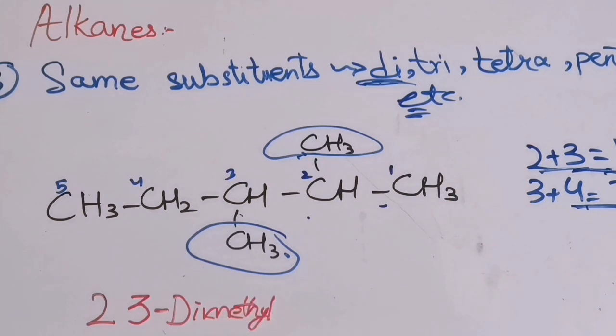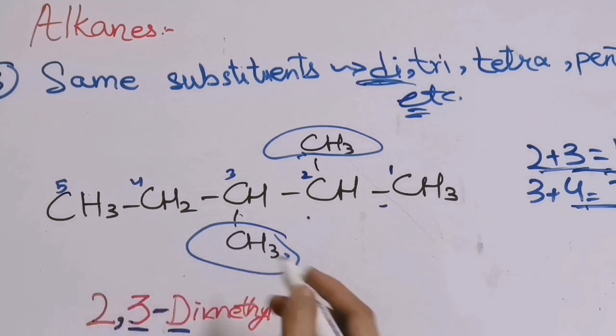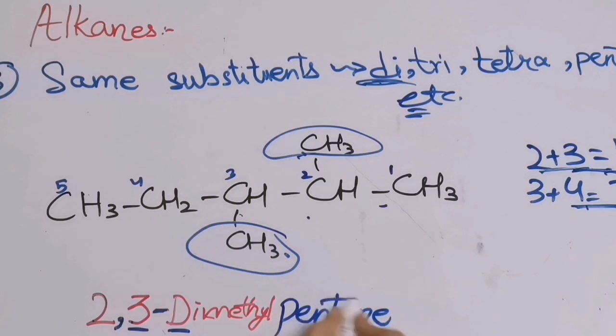As I already told you, between the number and the alphabet, a hyphen will be used. But between two numbers, we will use a comma. So 2,3-dimethyl. What is the name of the parent compound? Pentane. So this will be the name of this compound.